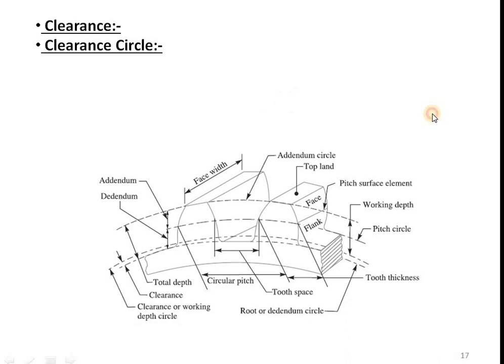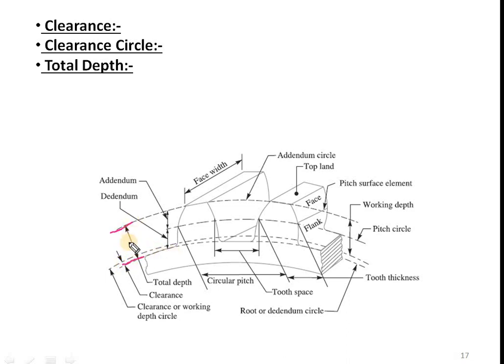Next point is total depth. So here you can see this is the total depth. It is defined as the radial distance between the addendum circle and the dedendum circle of a gear.